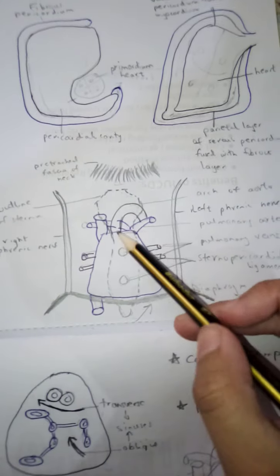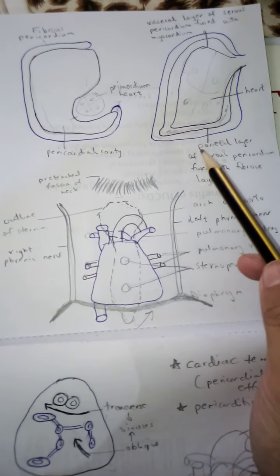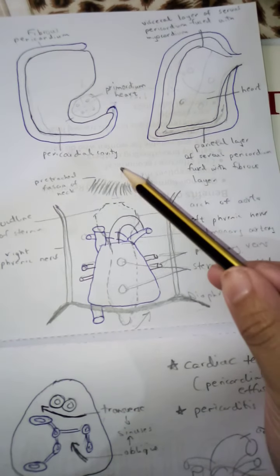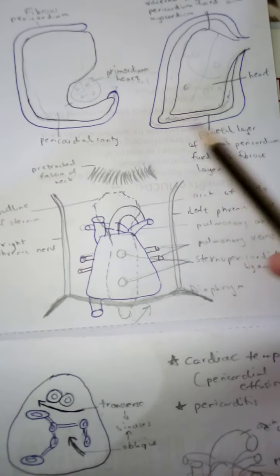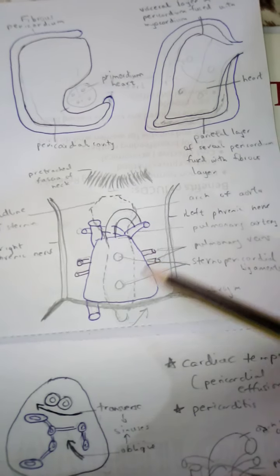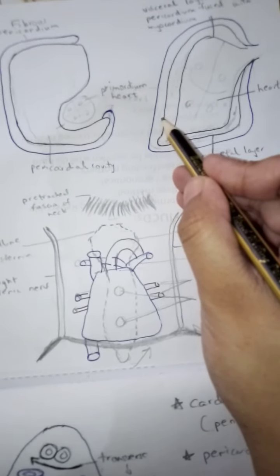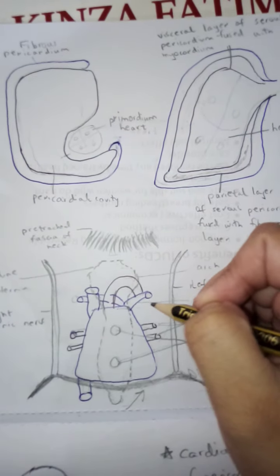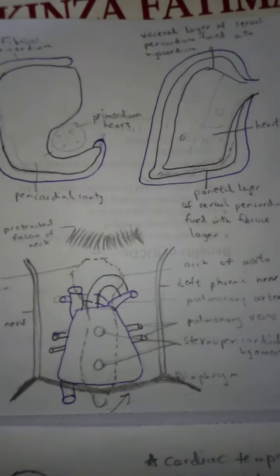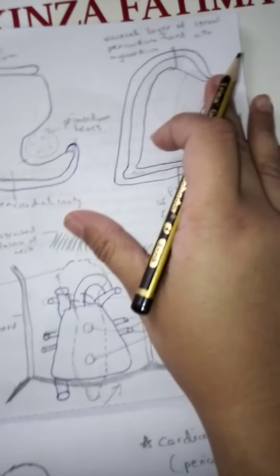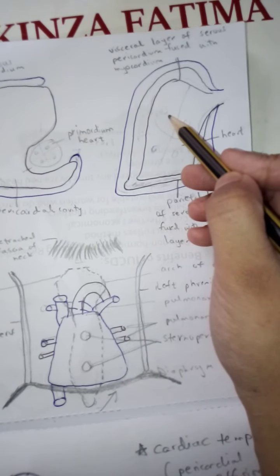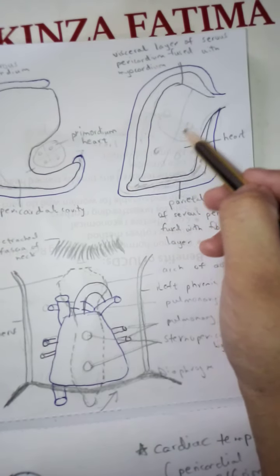If we see the arterial supply of the fibrous and the serous pericardiums, there are the musculophrenic arteries on the sides and the internal thoracic artery that supply these pericardium layers. The nerve supply of the fibrous and the parietal layer of the serous pericardium is the phrenic nerve. As they pass towards the diaphragm, they supply the fibrous layer and the parietal layer of the serous pericardium. The visceral layer of pericardium and the three layers epicardium, myocardium and endocardium are supplied by the autonomic nervous system.